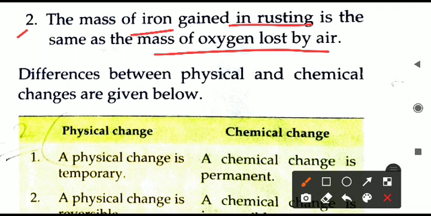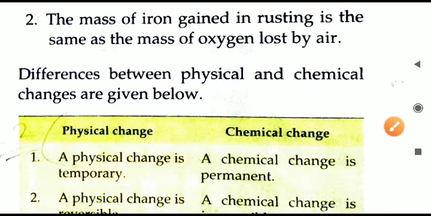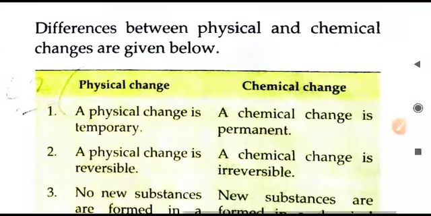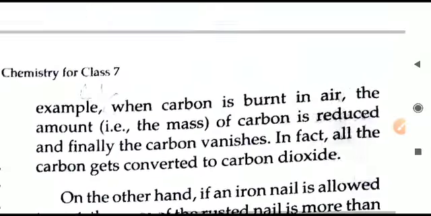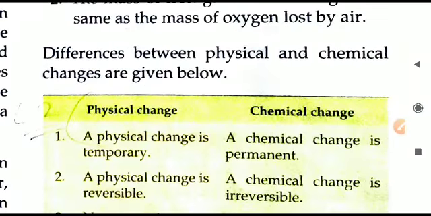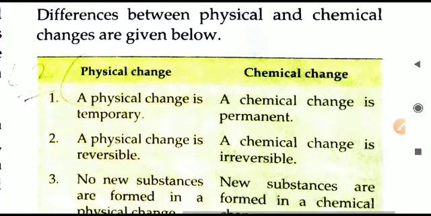Whatever oxygen is lost by the air is equal to the mass of the rust that is deposited on the iron nail. So that is the same thing that is happening in the second example. Here we have completed this topic about change of mass. What we conclude: individual mass changes, but total mass does not change in a chemical change.